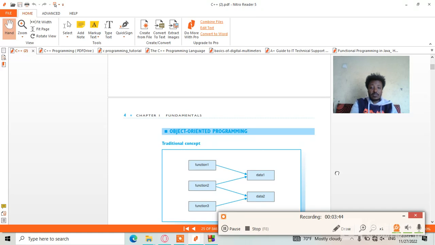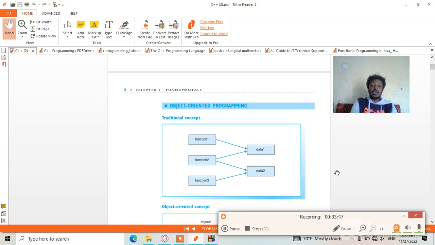These are the characteristics: function 1, function 2, function 3. This is the traditional concept of object-oriented programming. Function 1, function 2, function 3. Data 1 and data 2. How data 1 is inherited by data 2, or how data 2 is inherited from data 1, or data 1 properties on data 2 properties.